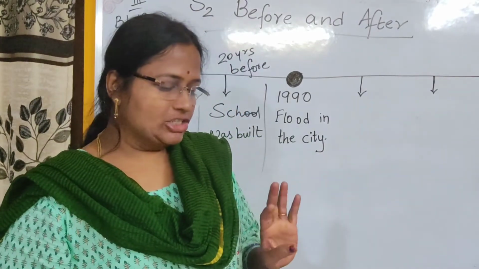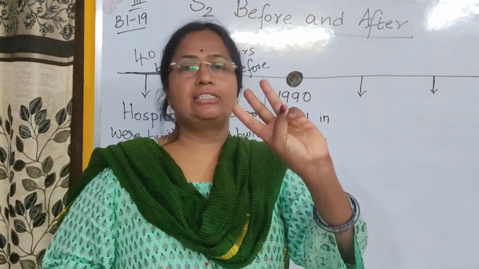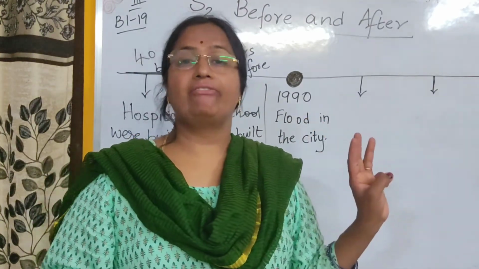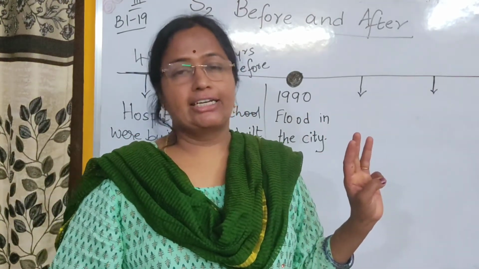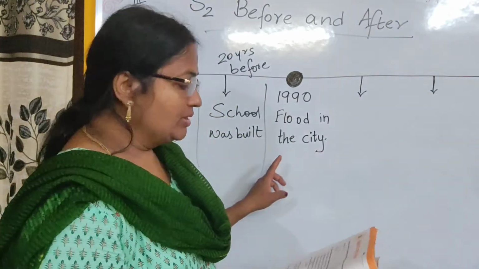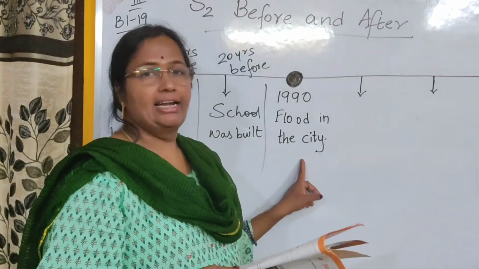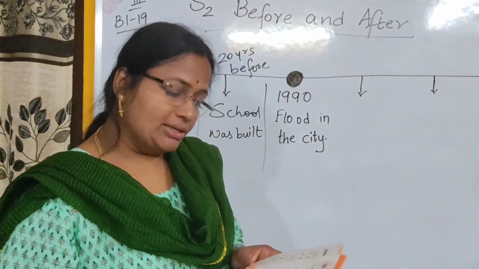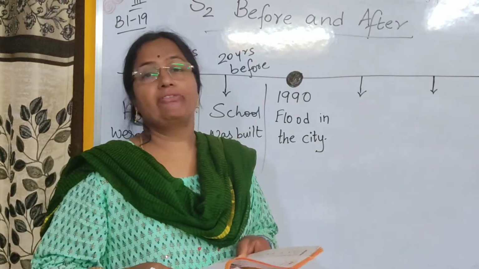So we have finished how many sentences? 3 sentences we have finished. You can put a tick to it. First thing, we have shown the information which is given in the 3 sentences. First one is there was a flood in the city in 1990. We have shown it on the number line. Second thing, a hospital was built in the city 40 years before the flood.